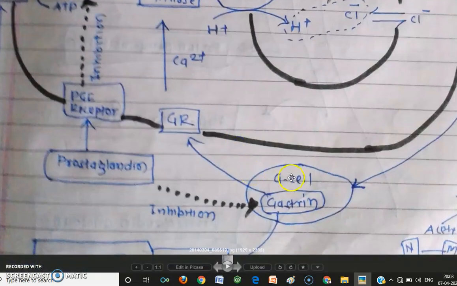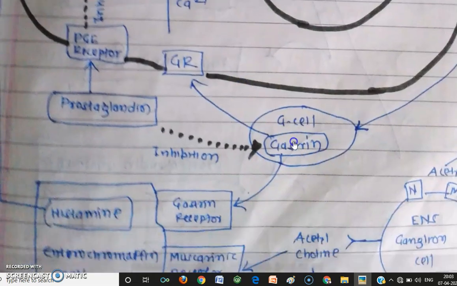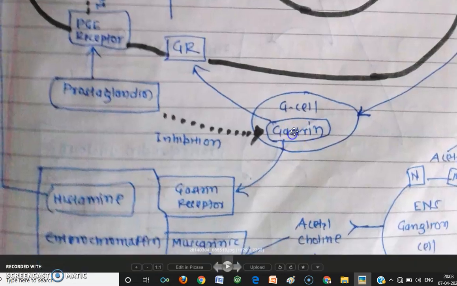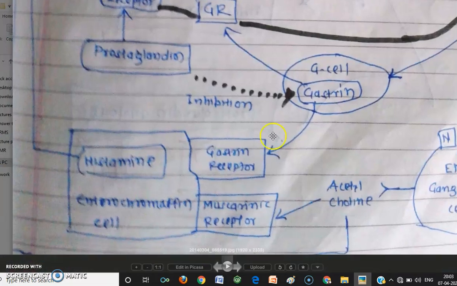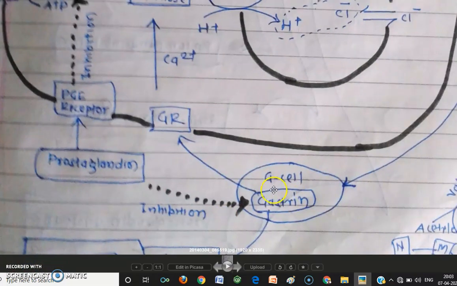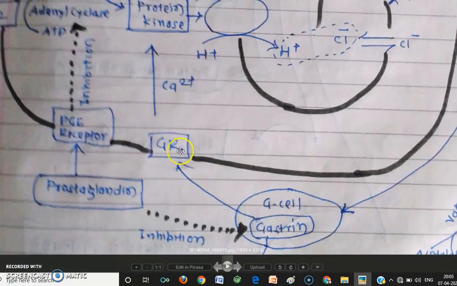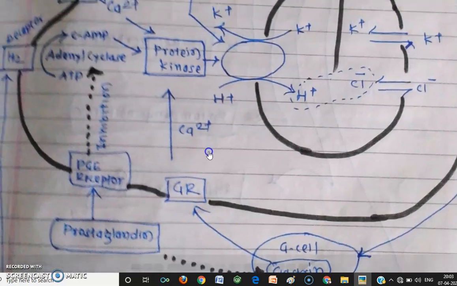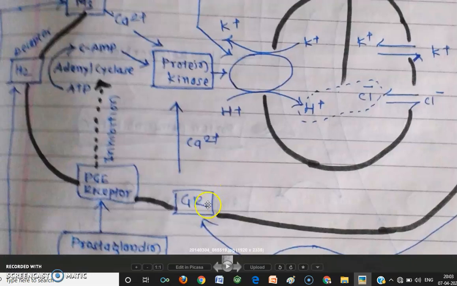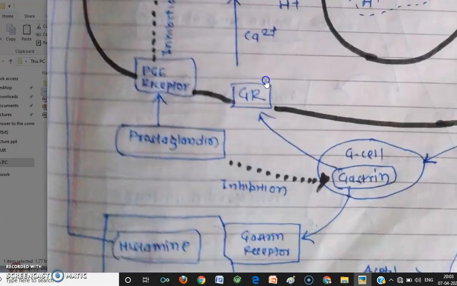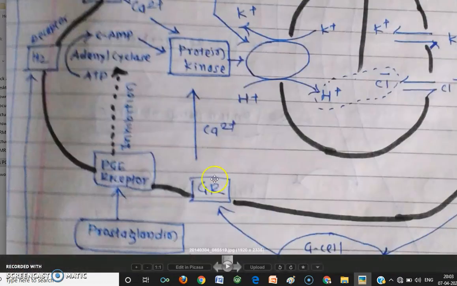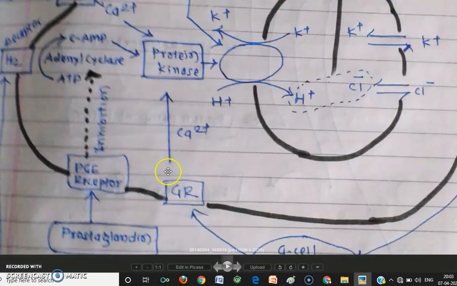Now what are the other mechanisms? Here you can see that this gastrin is also acting directly and indirectly. Indirectly, it has activated the enterochromaffin cell via gastrin receptor, isn't it? And directly, how is it acting? It is also binding with gastrin receptor, which are located on the surface of the parietal cell.